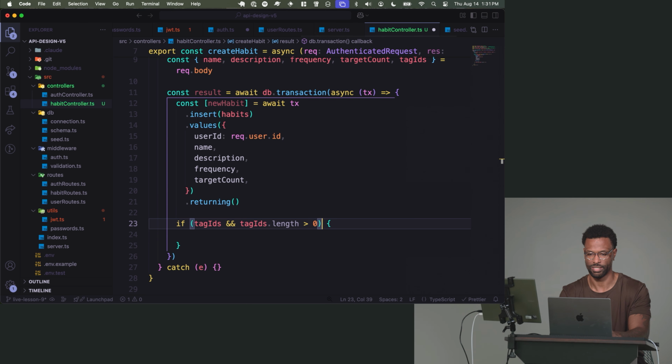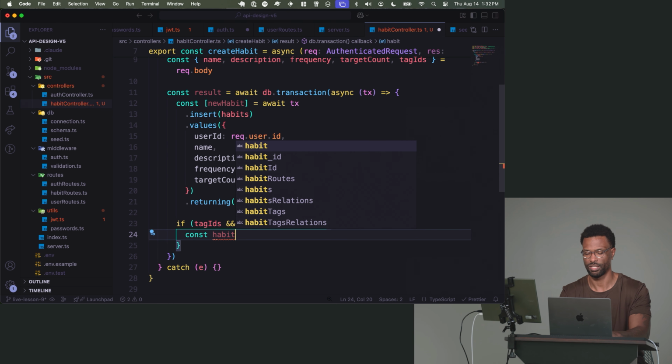So are there some tag IDs actually in it? And this is something we could also do in the input validation middleware. Let's check if there are tag IDs, it must have at least one in it. And we can write a Zod thing for that, so we don't have to write this if statement here. That way we can get rid of all the if statements inside of this thing, which is what I'm always shooting for. But for now, let's just do this.